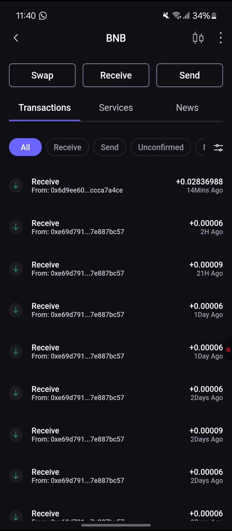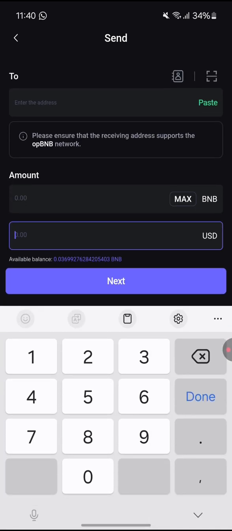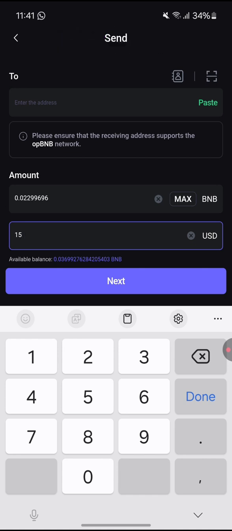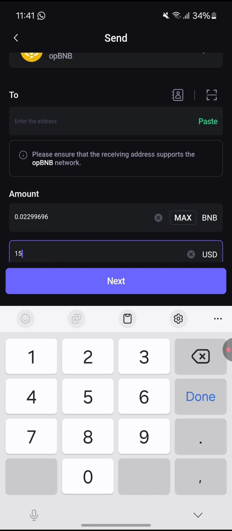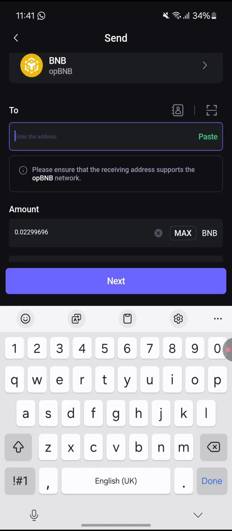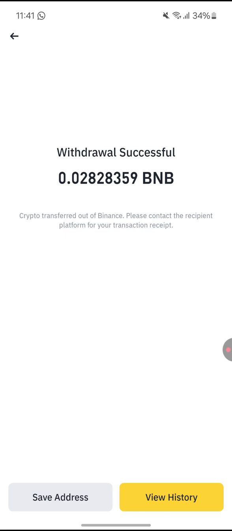Once you click on this BNB, click on send. Let's assume I want to withdraw $10, or let's assume I want to withdraw $15. So I want to withdraw $15 from this account, and for me to withdraw $15, this is the amount, 0.022 BNB. I don't have any reason to withdraw, but for the purpose of those asking for this video, the next thing is for me to go and copy my address on Binance. Make sure you have the Binance app, and you must be very careful when you're doing this.